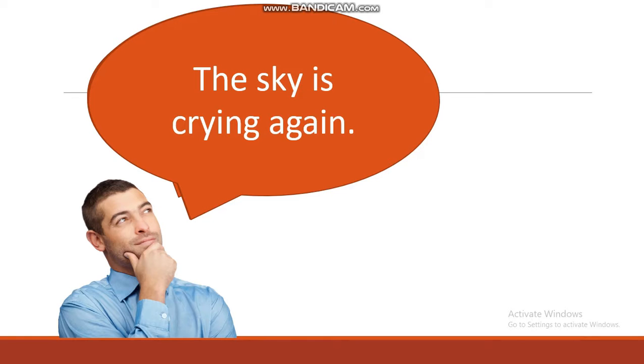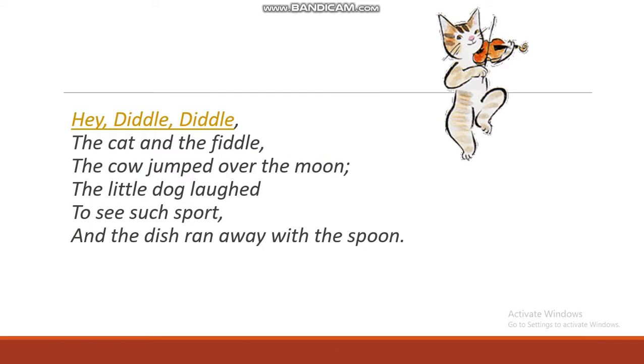Okay, so let's take a look at these poems. Read. Hey diddle diddle, the cat and the fiddle, the cow jumped over the moon, the little dog laughed to see such sport, and the dish ran away with the spoon. Wow, there are so many personifications in this poem. Okay? The cat that can play the fiddle, the cow that can jump over the moon, and the laughing dog, and the dish that ran away. Imagine the dish having legs.